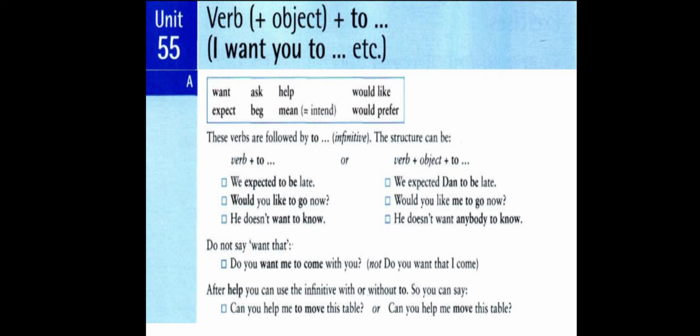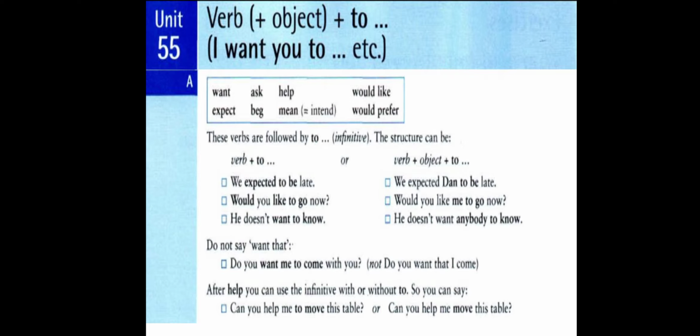After the verb help, we can use either infinitive with or without to. We can use infinitive with to, or we can use infinitive without to. In other words, we can use the base form only. Can you help me to move this table? Here, after the verb help, we have the object me, then comes to plus the base form to move this table. Or can you help me move this table?